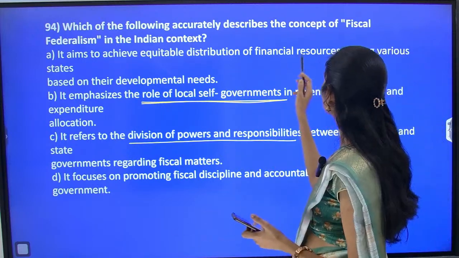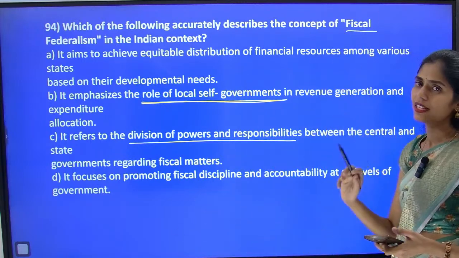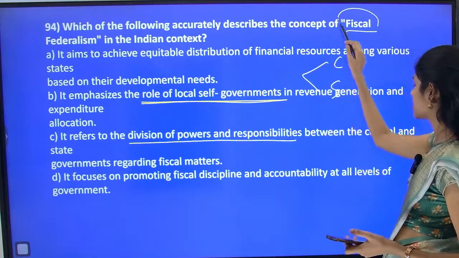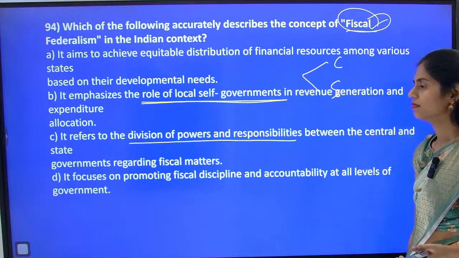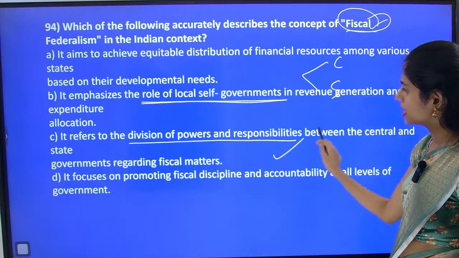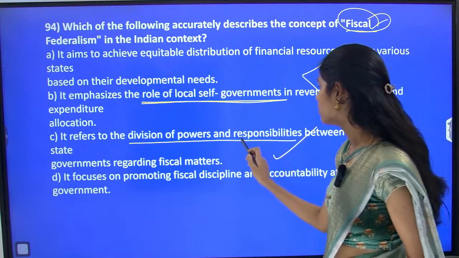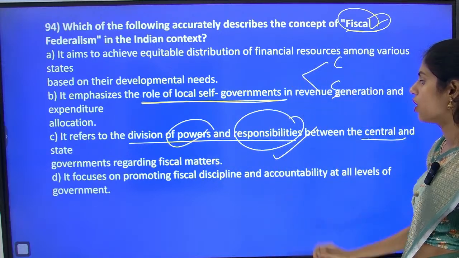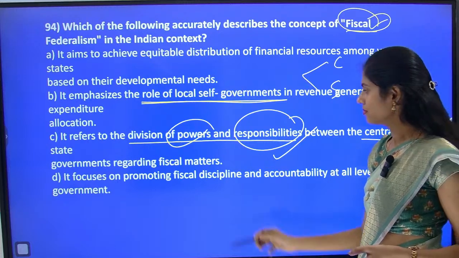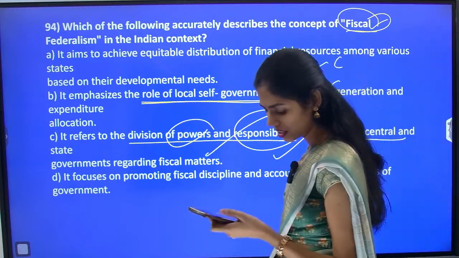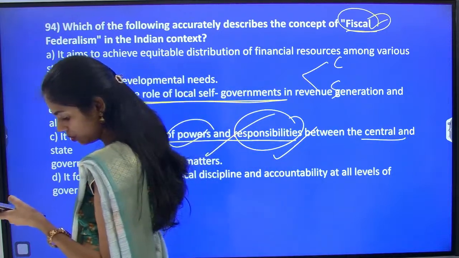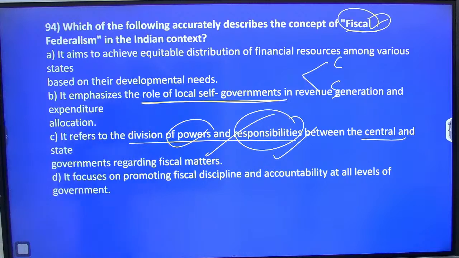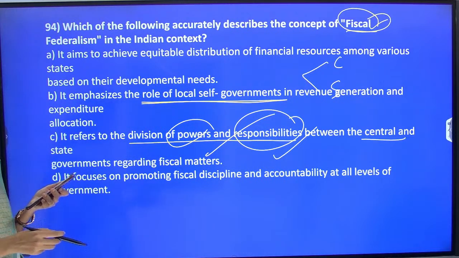So federalism, okay, so it is about fiscal federalism. Federalism means nothing but division of powers between central and state. And fiscal is talking about money, right? So option C says that it refers to division of powers and responsibilities between central and state governments regarding fiscal matters. Very simple, option C is the correct answer. Very good, Vikrant, Uma, Anudeep, Meenakshi, Aditya, Venu, very good. So option C is the correct answer.